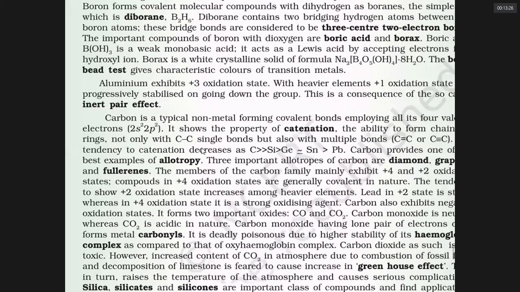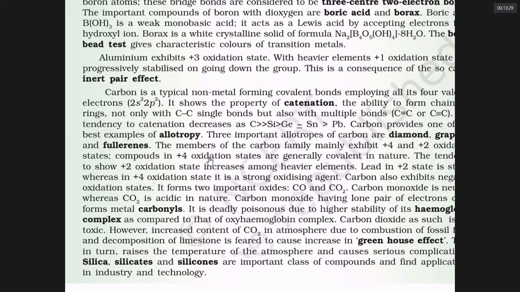In the carbon silicon family, most important are the allotropic forms of carbon like diamond, graphite, buckminsterfullerene. In what way are they different? Diamond is the hardest known material. Sir, diamond is the hardest material.